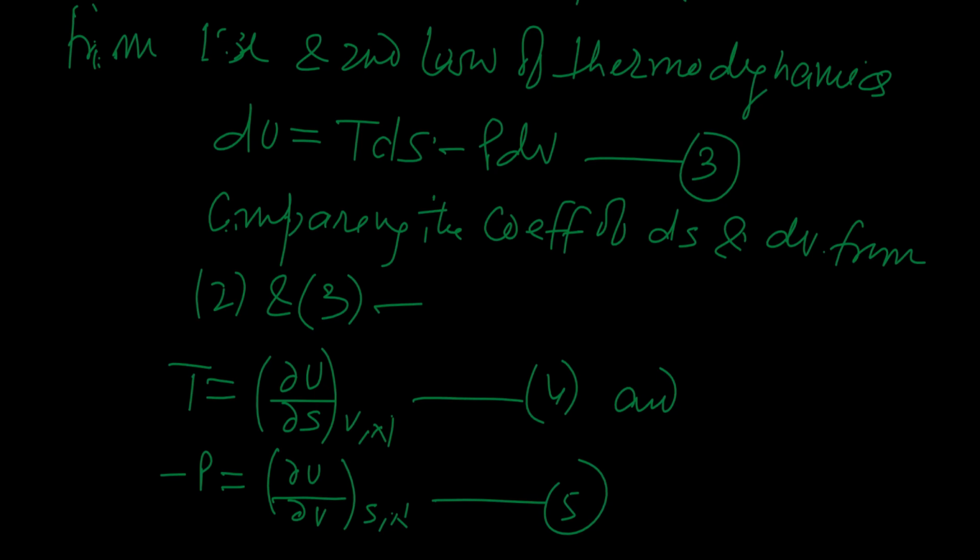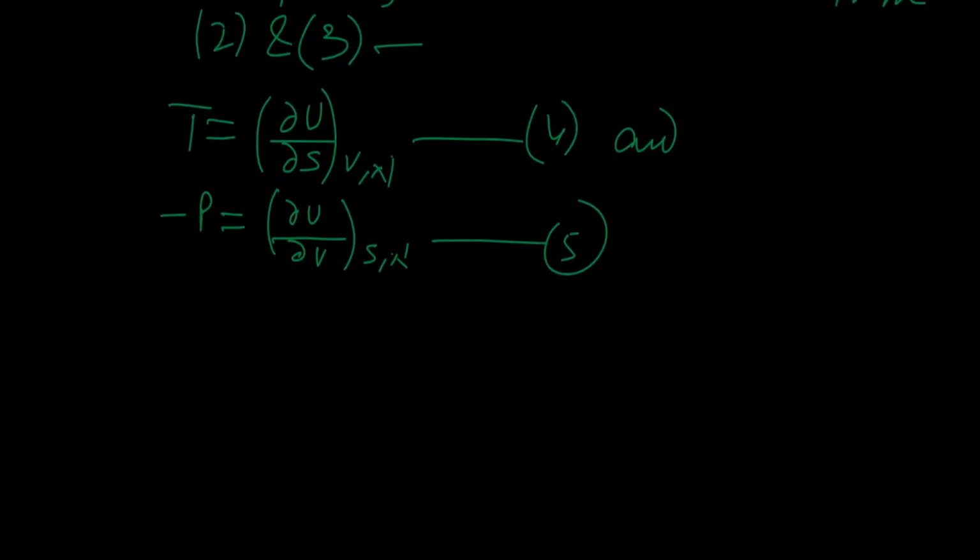So we get T and P in terms of U, and in fact this is the reason why we define U as a thermodynamic potential.